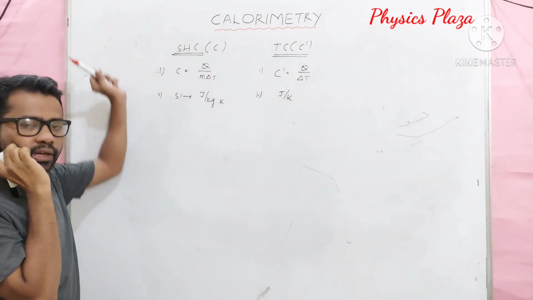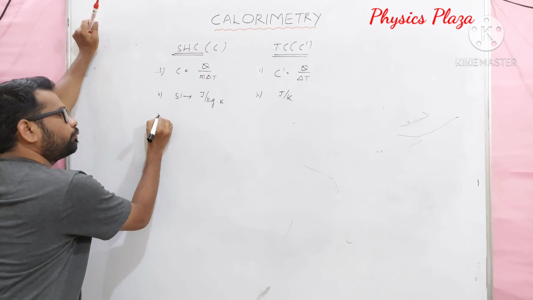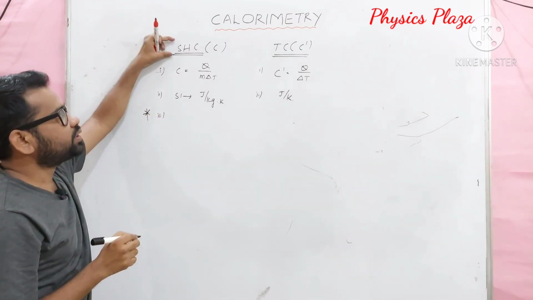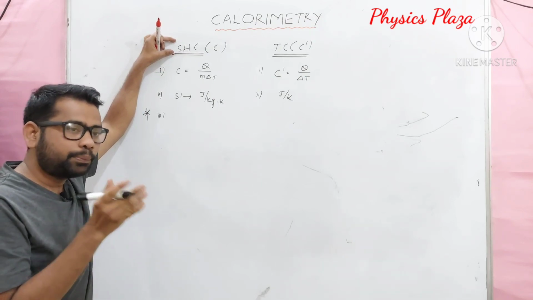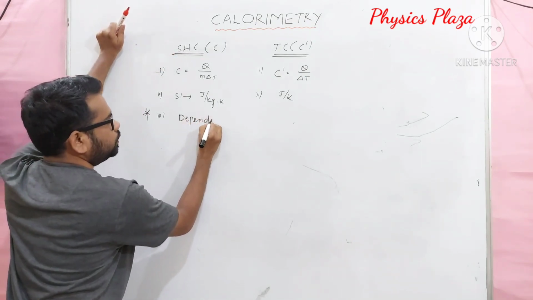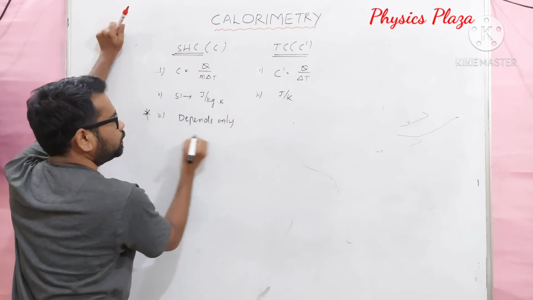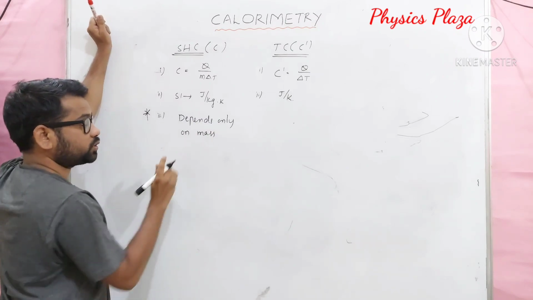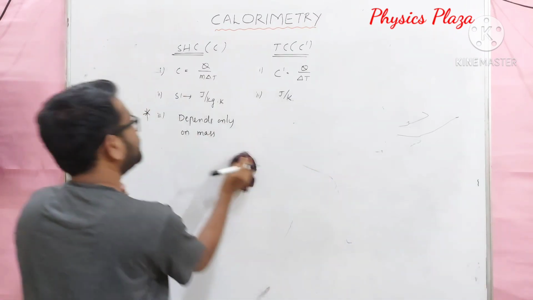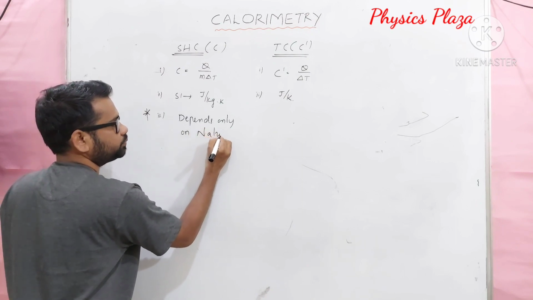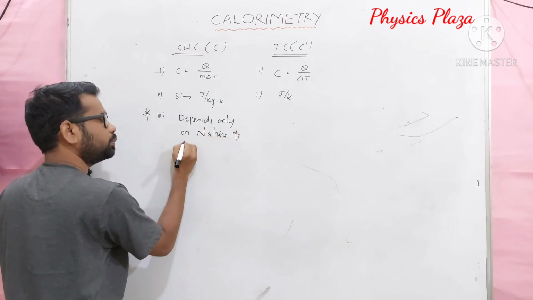And the very important point is that specific heat capacity depends only on the nature of the material.